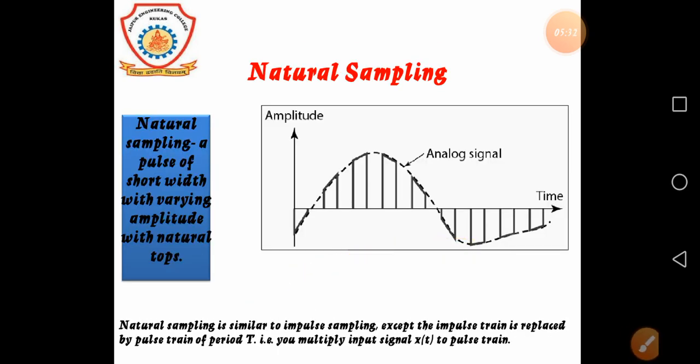Natural sampling is a pulse of short width with varying amplitude with natural tops.